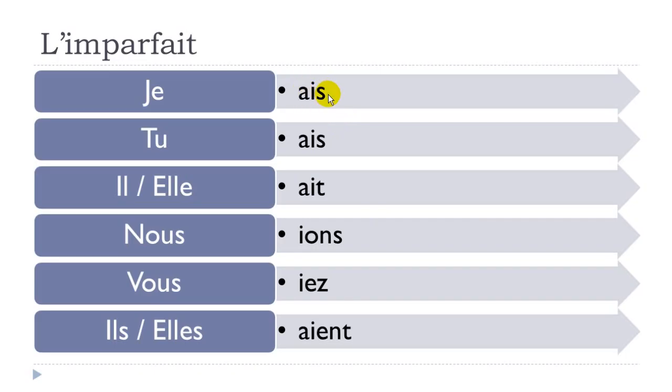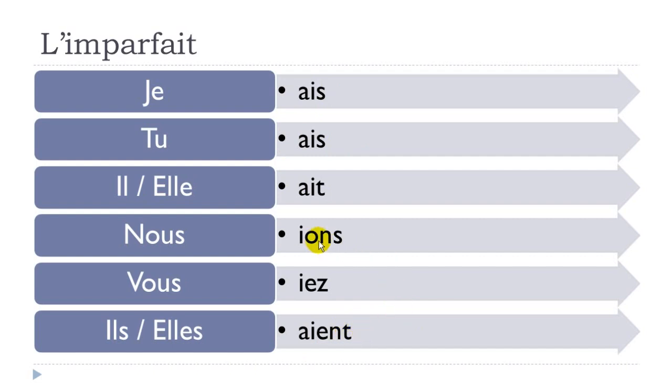All right. So now, if we talk about the pronunciation, the good thing is that this will be pronounced "e." This will be pronounced "e," obviously, because you write it the same way. This will be pronounced "e" as well. So final S and final T are not pronounced, and this is pronounced the same way. And the good news is that this form AIENT is pronounced E as well. Okay, so we've got E here, E, and then E. So that's quite easy to produce. I mean, it's not a big difficulty for the students to make this E sound.